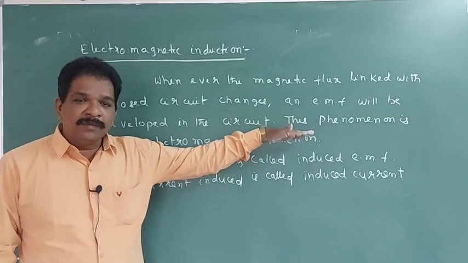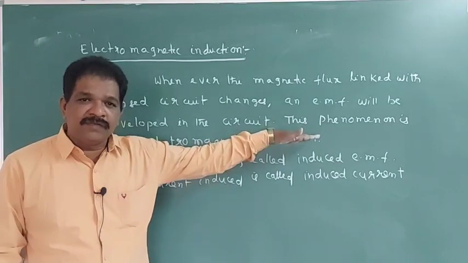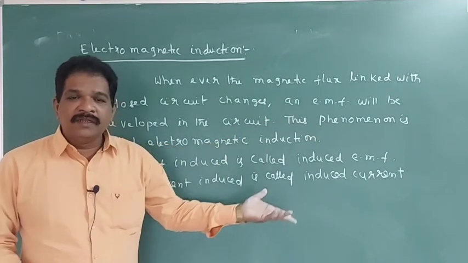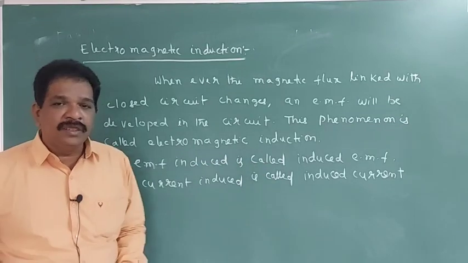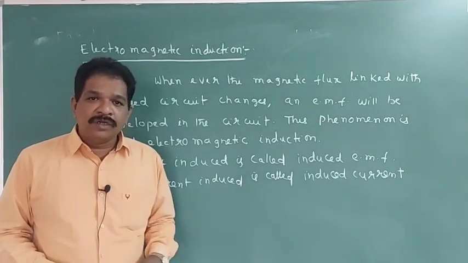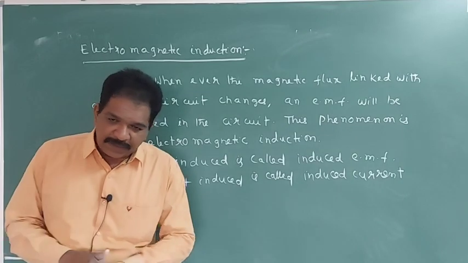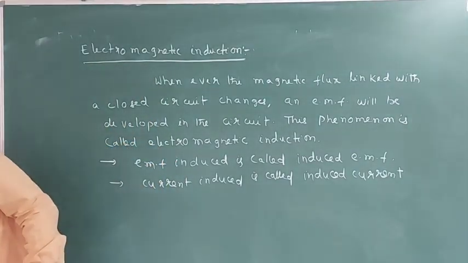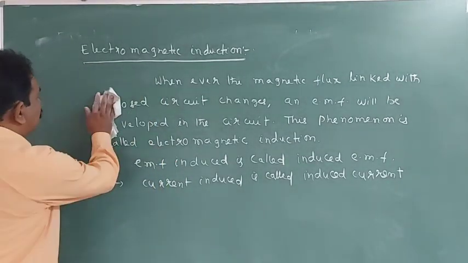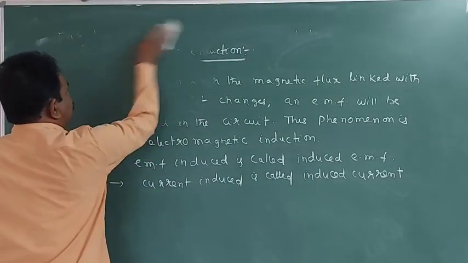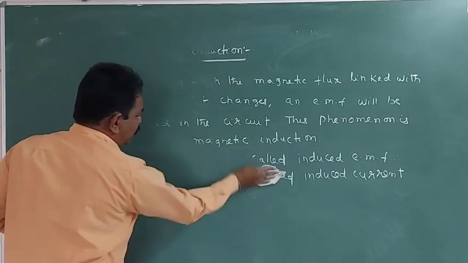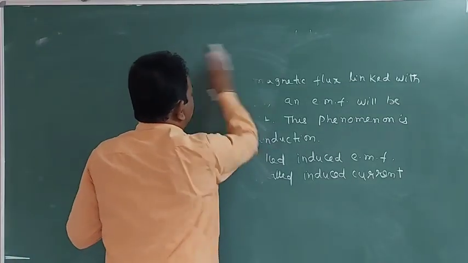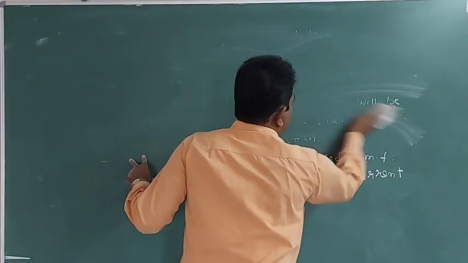When the flux change is zero, then there will be no induced EMF and no induced current. Point is clear? Next, what is the statement of Faraday's law of electromagnetic induction?